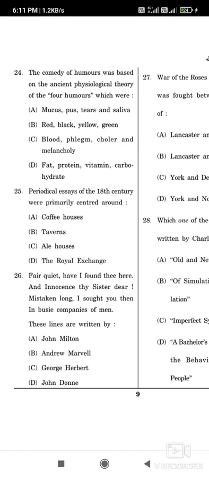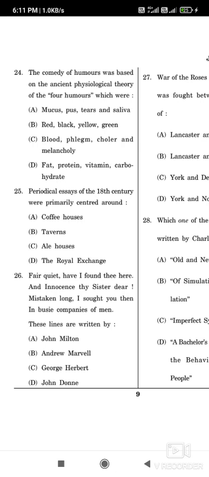Now question number 24: The comedy of humors was based on the ancient psychological theory of the four humors. Which are they? The correct option is C: blood, phlegm, choler and melancholy. These are the four humors of the psychological theory, and the comedy of humors is based on it. Now question number 25: Periodical essays of the 18th century were primarily centered around what? Periodical essays of the 18th century were primarily centered on coffee houses. Keep that in mind.